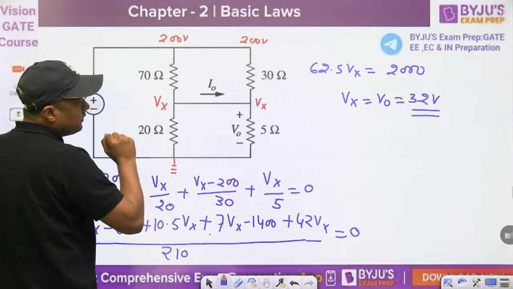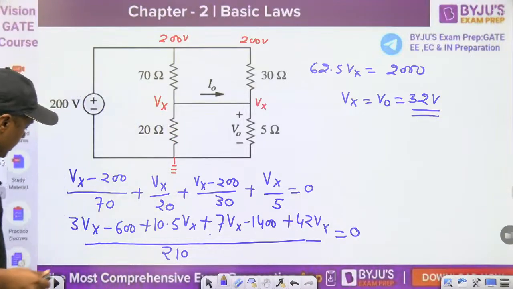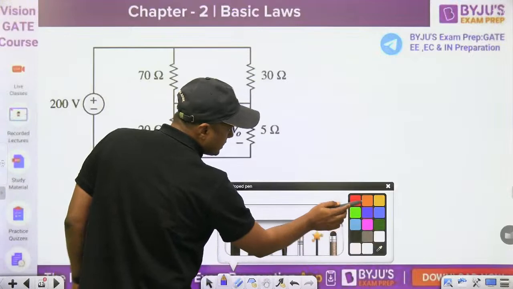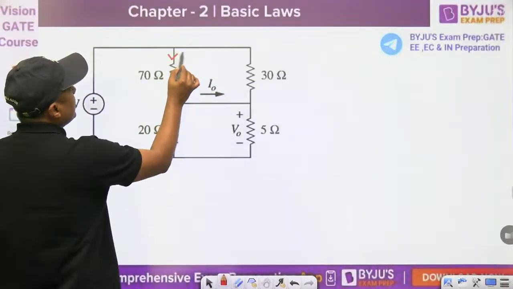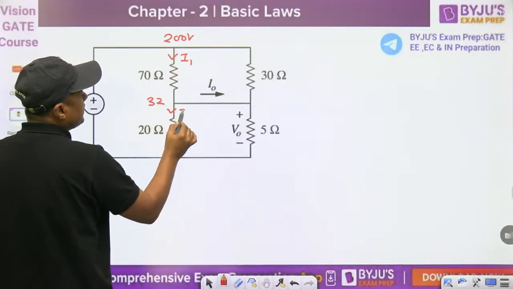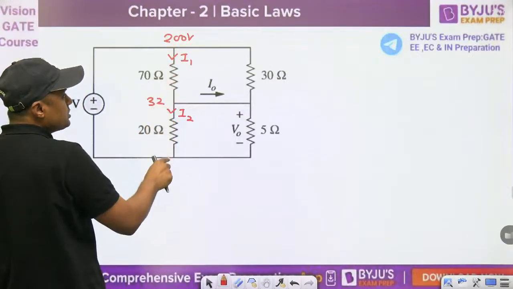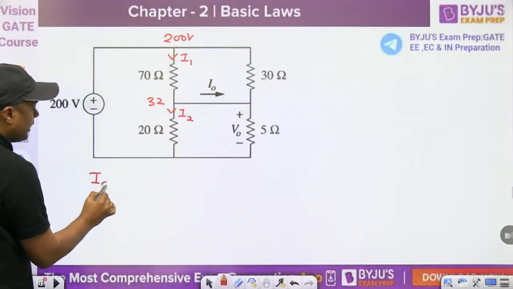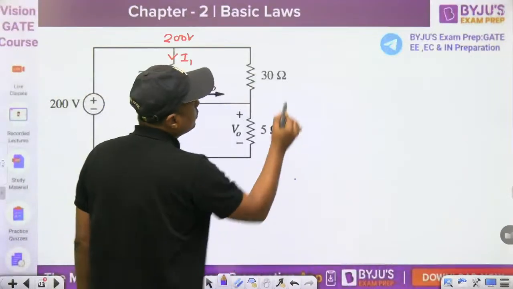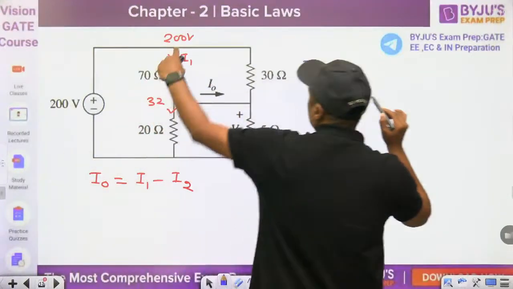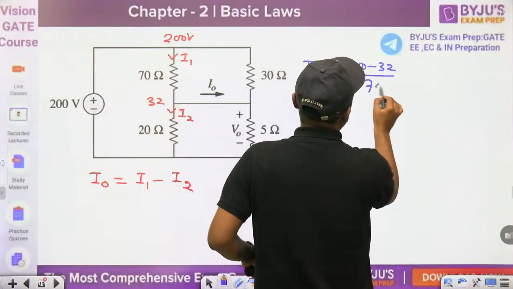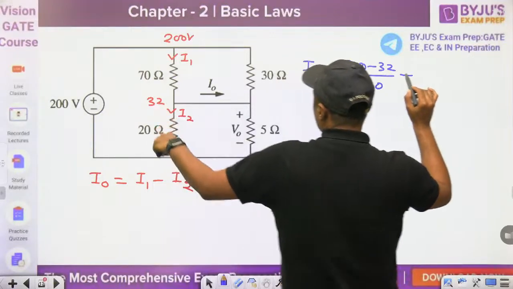I0 is also asked. So how can we find I0? Now we have the Vx value, so in one step we can solve. Once you have Vx, let this current be I1. What is this? 200 volt. This is 32. And let this current be I2. So I1 is incoming, I2 is outgoing. So what is I0? I0 will become I1 minus I2. Then we can write I0 is equal to I1, (200 minus 32) divided by 70, minus I2, 32 divided by 20.